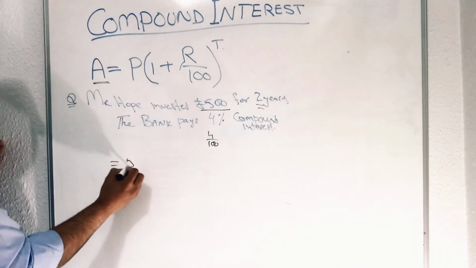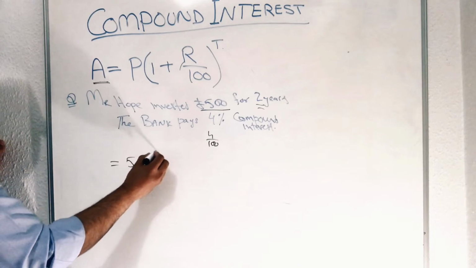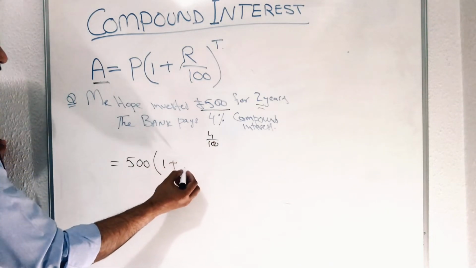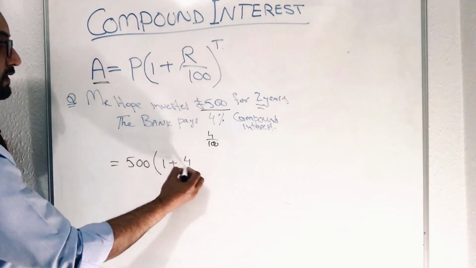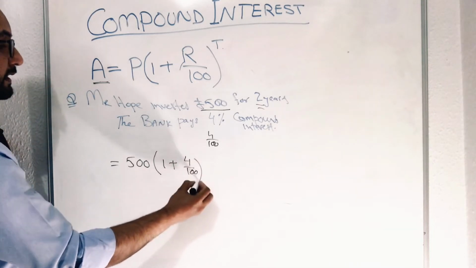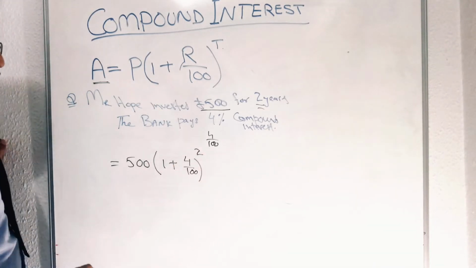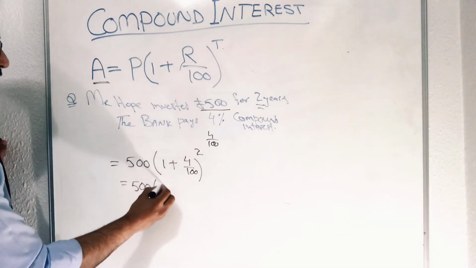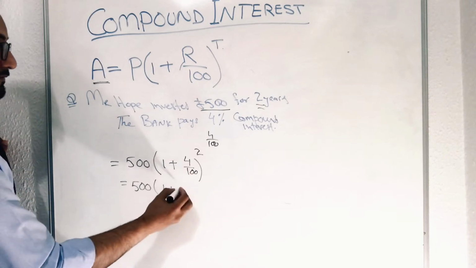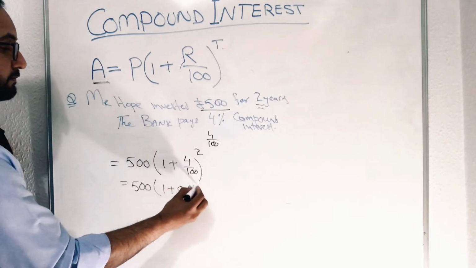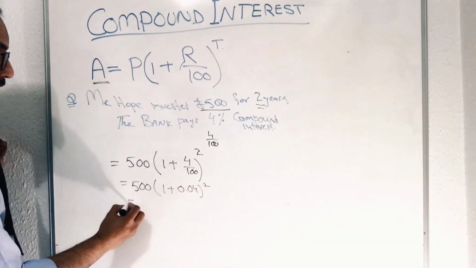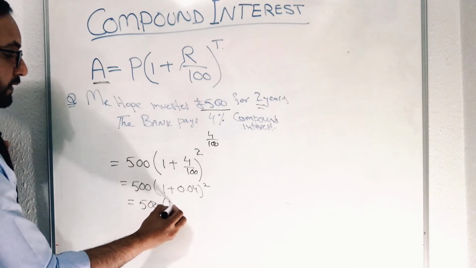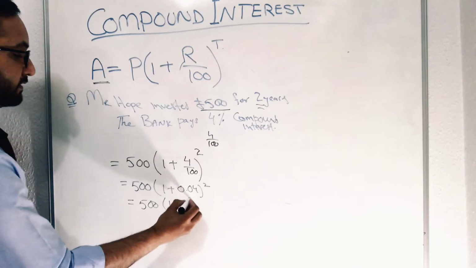So 500 times the bracket 1 plus 4%, which can be written as 4 over 100, to the power of 2 years. 500 times 1 plus 4 divided by 100, we get 0.04, so 500 times 1.04 squared.